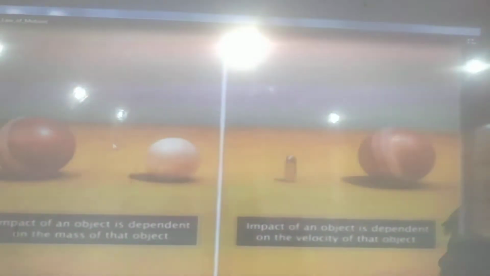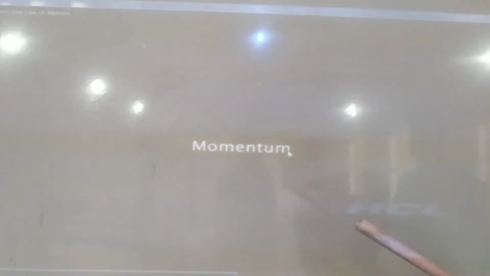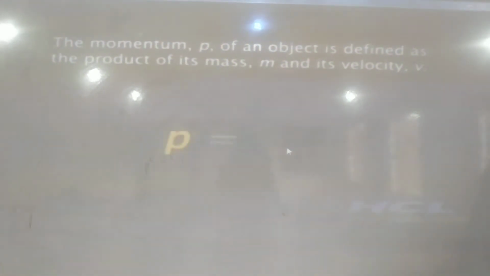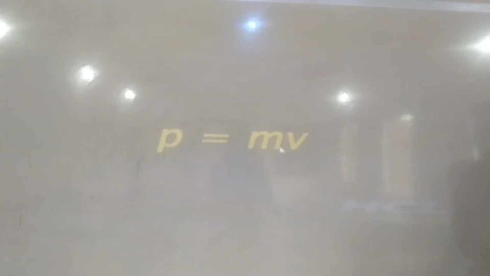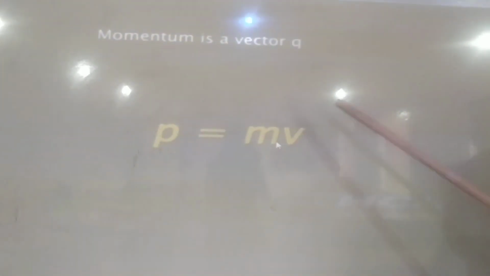So what is the definition of momentum? Momentum is nothing but the product of mass and velocity. If momentum is denoted by small letter p, then p is equal to m into v. Momentum is denoted by the English letter small p, and the amount of momentum will be equal to the product of mass into velocity. So p is equal to mv, where p is the momentum, m is the mass, and v is the velocity.